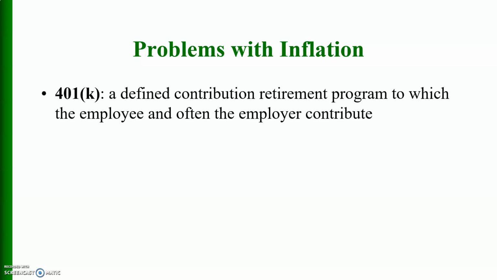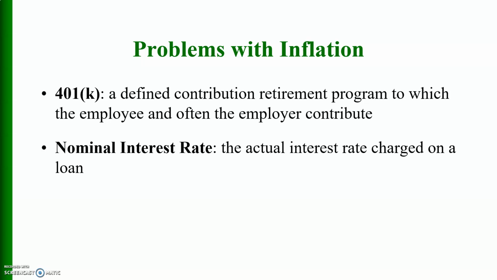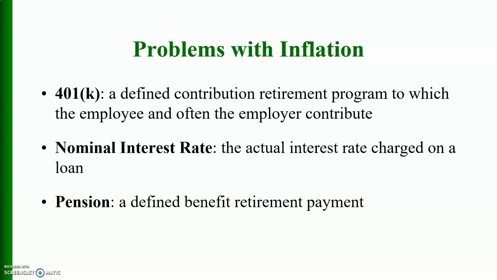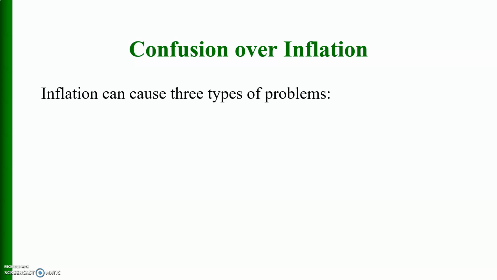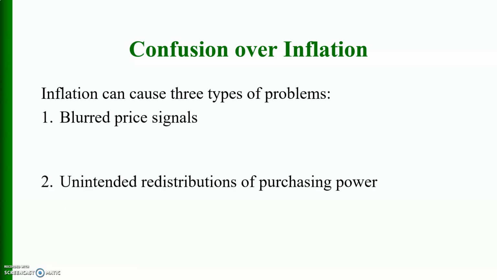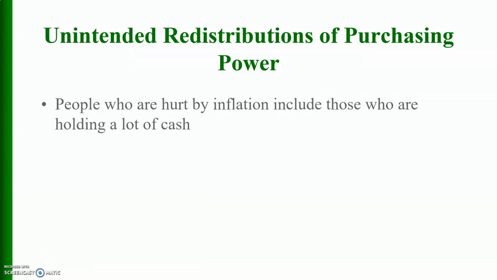There are some problems with inflation. Defined contribution: a retirement program to which the employee and often the employer contribute. Nominal interest rate: the actual interest rate charged on a loan. Pension: a defined benefit retirement payment. Real interest rate: the interest rate after inflation is taken into account, the nominal interest rate minus the rate of inflation. Inflation can cause three types of problems: blurred price signals, unintended redistribution of purchasing power, and difficulties in long-term planning.